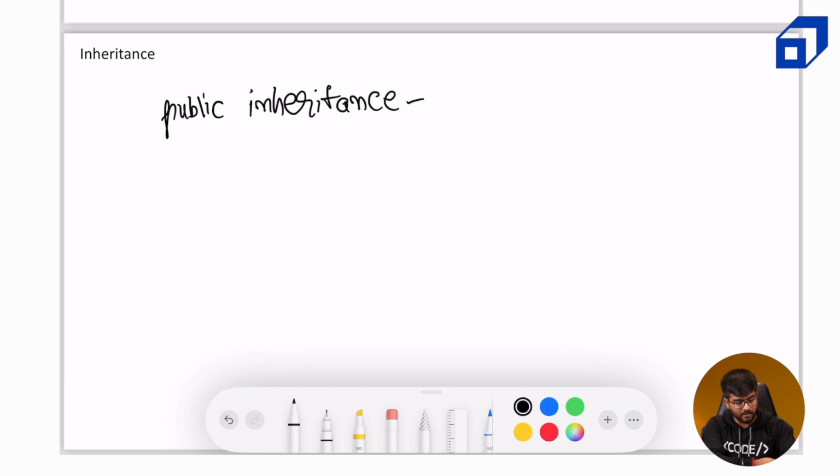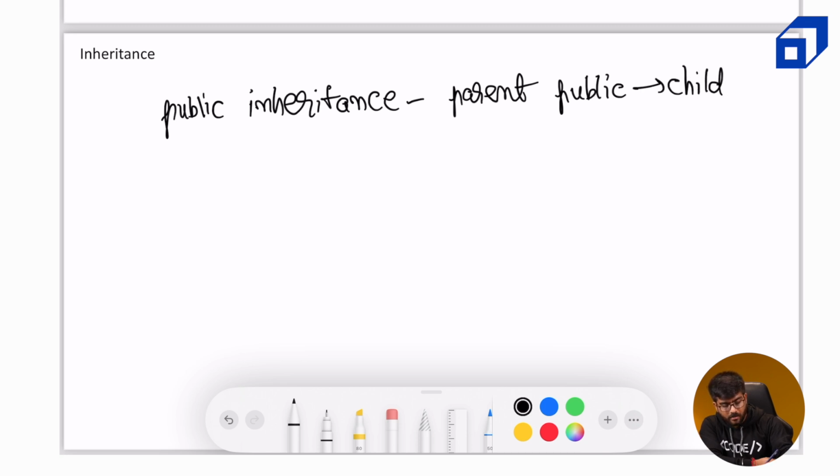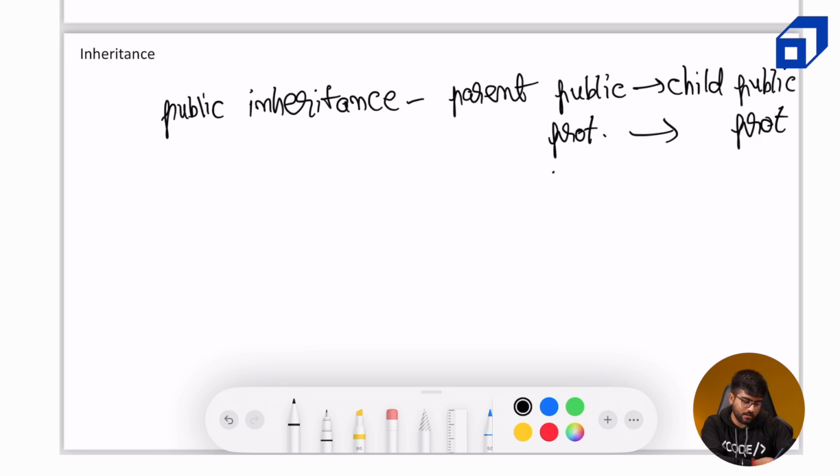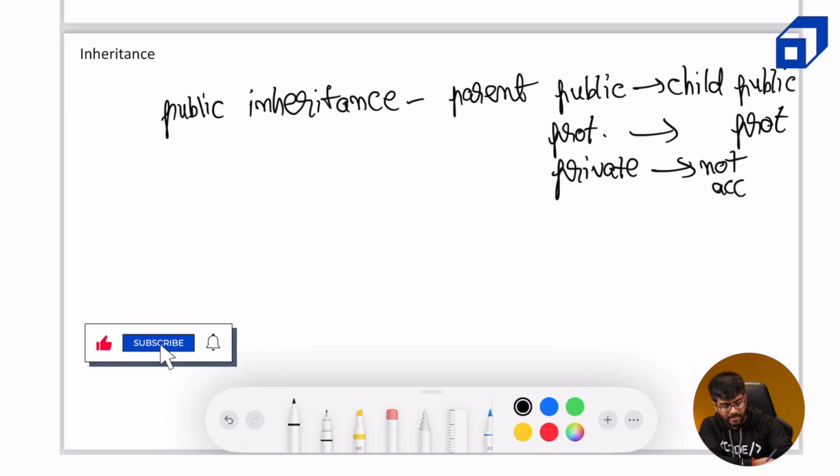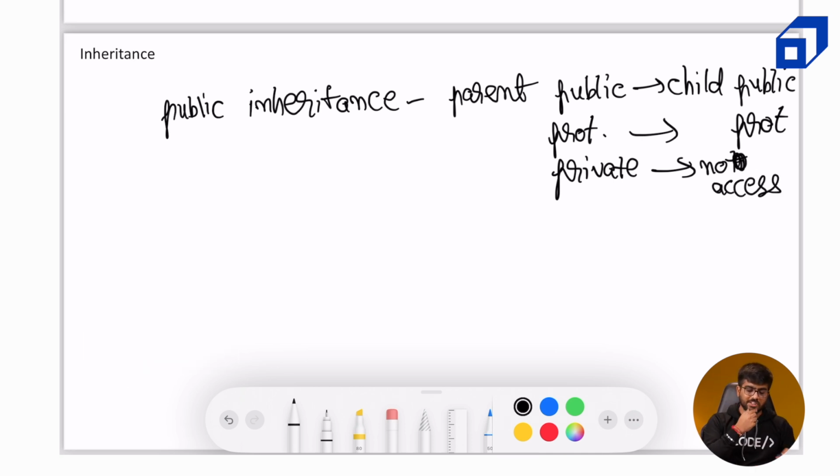So in case of public inheritance, what is public in the parent class remains public in the child class. And this is sort of an identity thing, like protected remains protected in the child class as well, and private elements of the parent class, we cannot access them. Okay, not accessible, no access. So in the child class they are followed as they are. The public attributes remain public in the child class as well, and the protected attributes in the parent class remain the protected attributes in the child class.